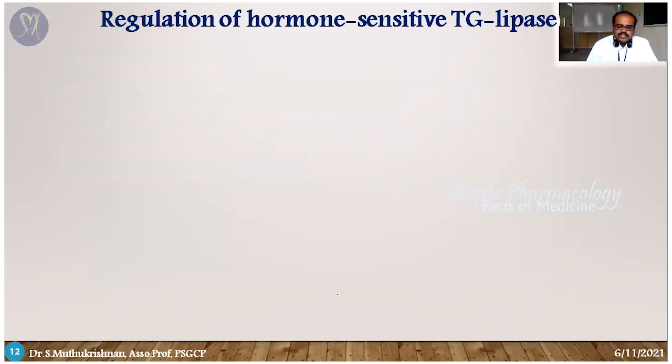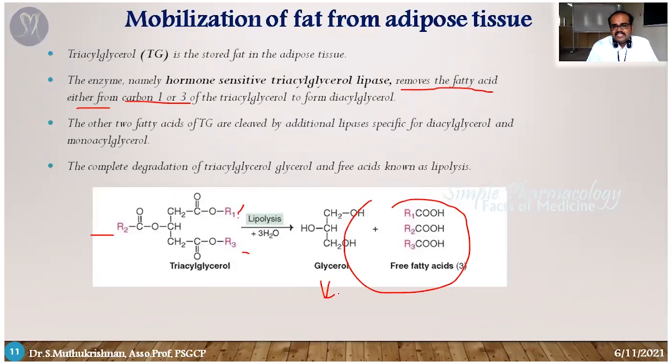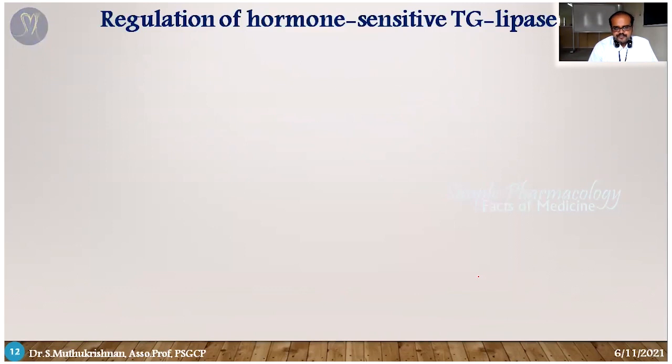The enzyme responsible for the lipolysis process is triacylglycerol lipase. In this slide we can see which hormones control the lipolysis process through TG lipase.